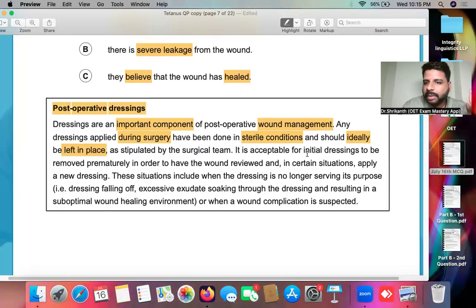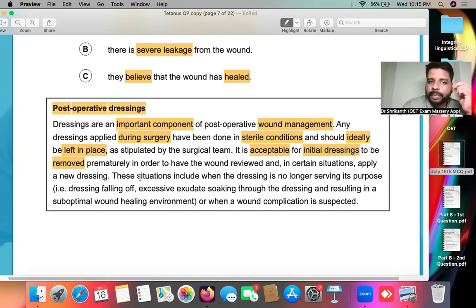It is acceptable for initial dressings to be removed. Okay, so here they're telling it is acceptable for initial dressings to be removed prematurely. Prematurely means before the fixed time. Okay, so we have usually a fixed time. After 1 or 2 days you can remove the stitches, but before the fixed time we can remove the dressing in order to have the wound reviewed, or in certain situations apply a new dressing.